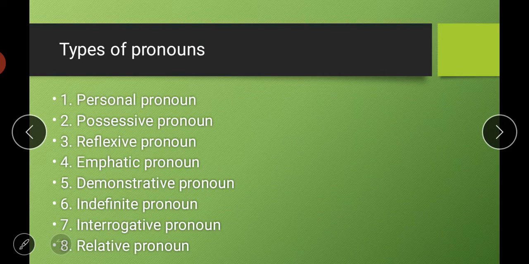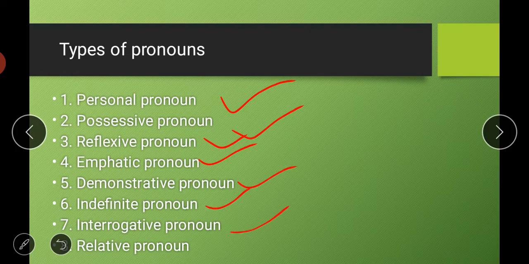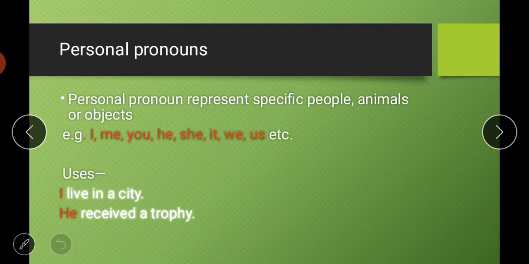Next, there are 8 types of pronouns, and we will discuss these pronouns one by one. So the first one is personal pronouns, then possessive, reflexive, emphatic, then demonstrative pronouns, indefinite, interrogative, and relative pronouns. So these are the 8 types of pronouns, and we will discuss these one by one now. So the first one is personal pronouns.